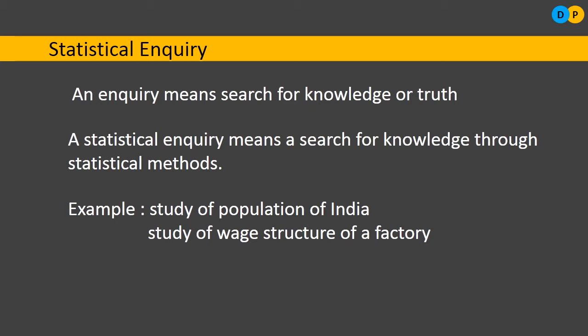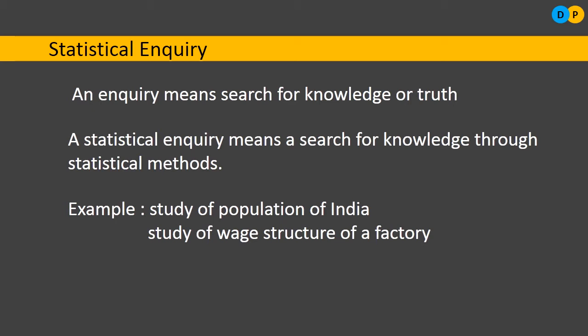Similarly, the study of the wage structure of a factory. In a factory, there will be employees working at different levels. You cannot give salary to all the employees at the same level. We cannot fix salary by just saying he is working for so many years, so I'll pay him so much. No, you need to consider the level at which he is working, what is the risk of that particular job, and how many people he is meeting.